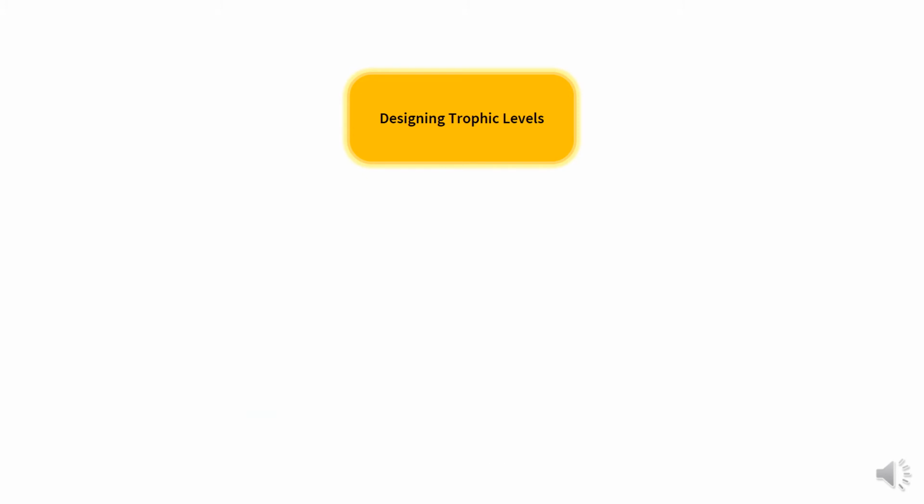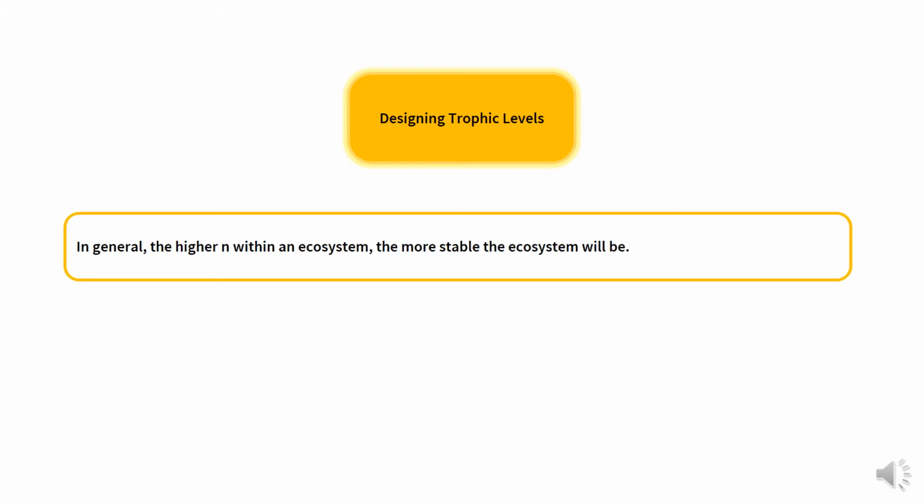The relationship should be used to assess threshold design criteria rather than to support final design condition. In general, the higher the trophic level within an ecosystem, the more stable the ecosystem will be.